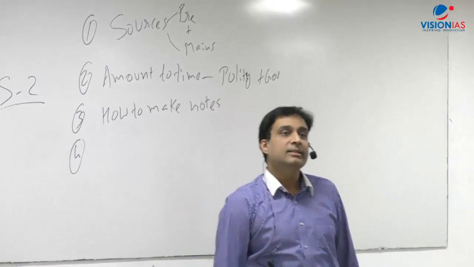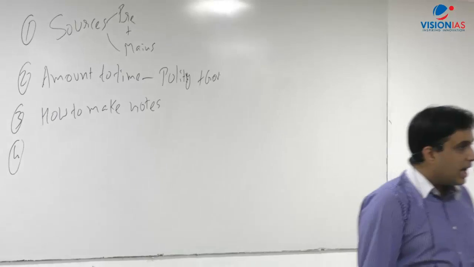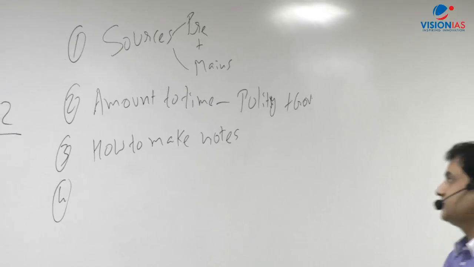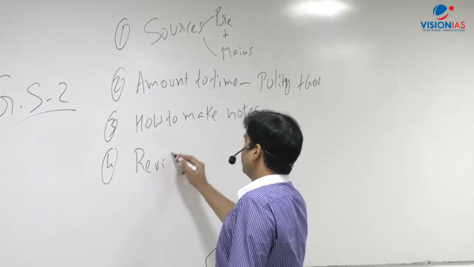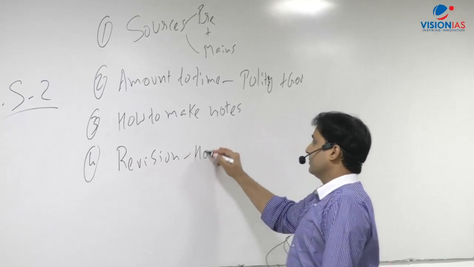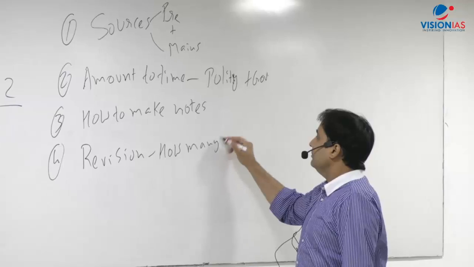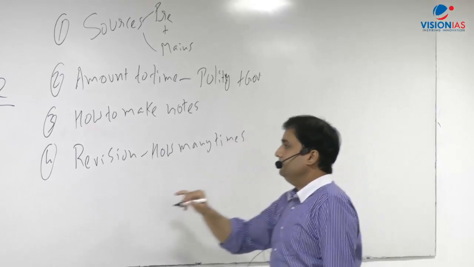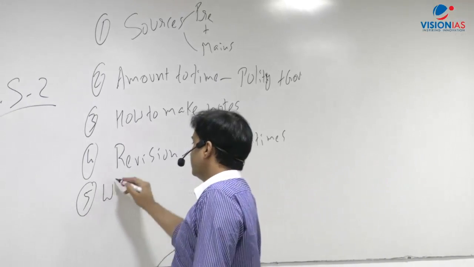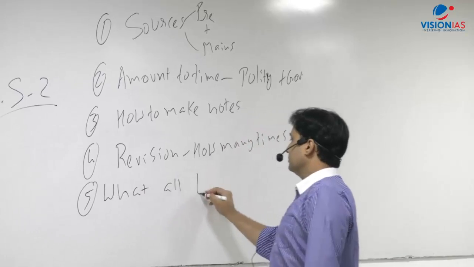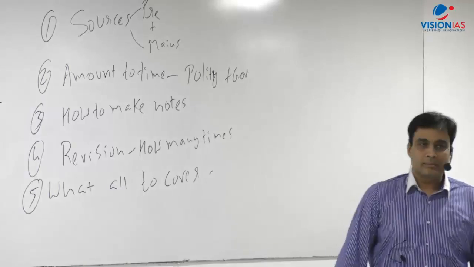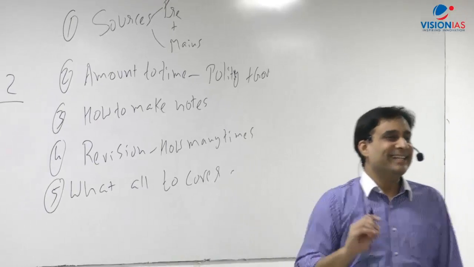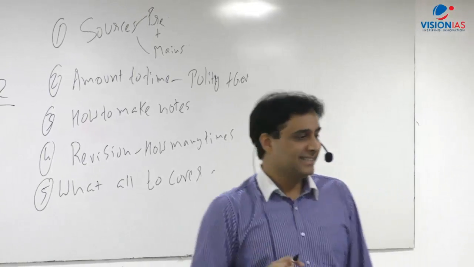Any other thing? Current affairs. How to revise? And how many number of times? We're selecting the optional subject. Let's focus on polity and governance.